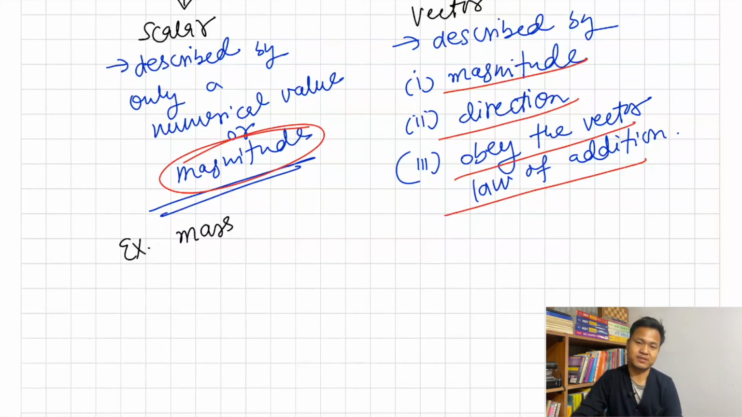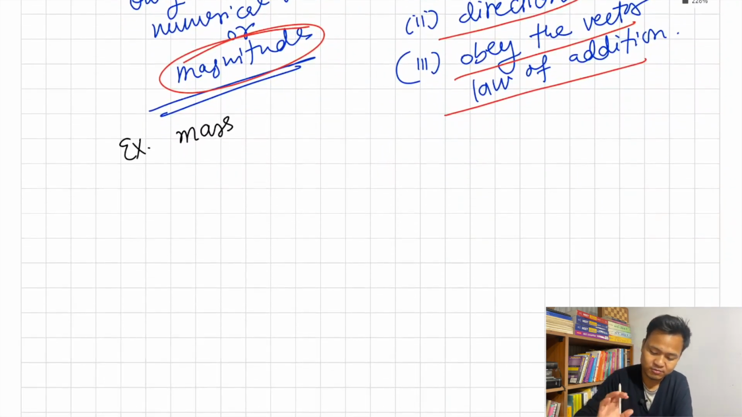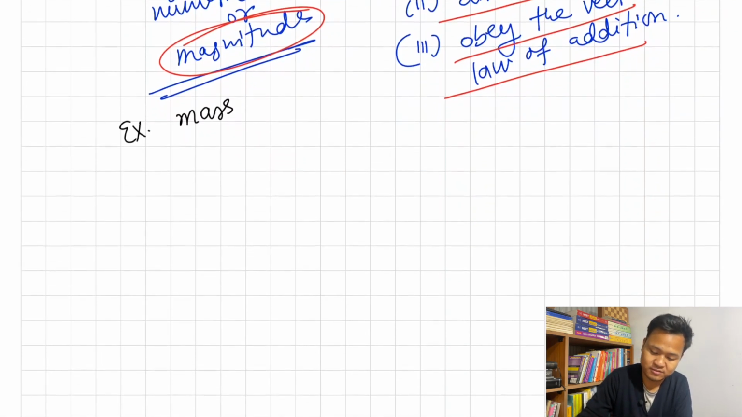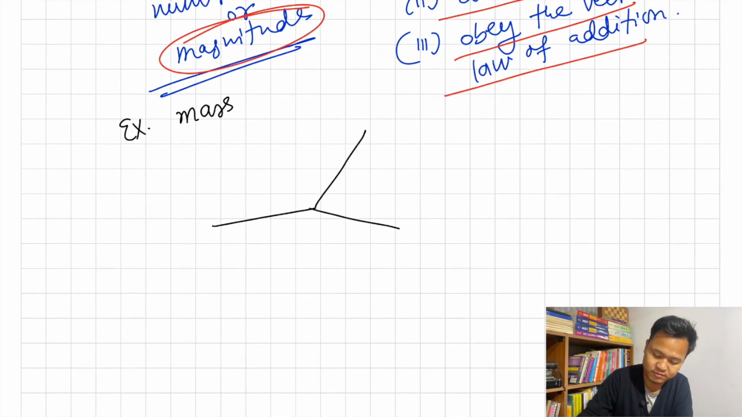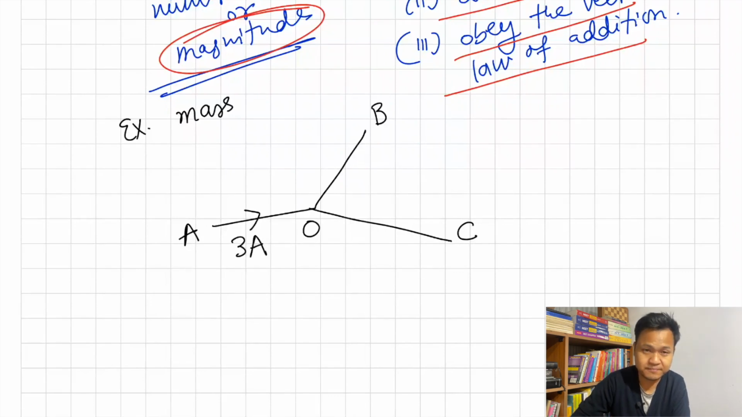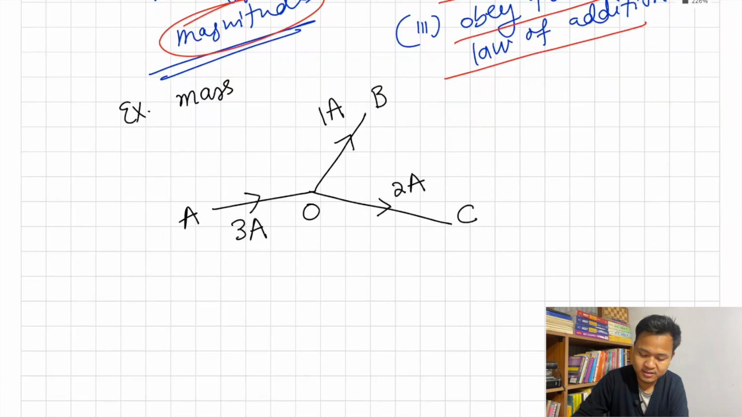So see, why do I say a vector law of addition? You all know current. So I have a wire like this, say A, O, B, C. Let's say current goes from A to O, 3 ampere. And then from O to B, let's say it is 1 ampere. Now from O to C, logically you can think that this should be 2 ampere. 3 ampere minus 1 ampere is 2 ampere.